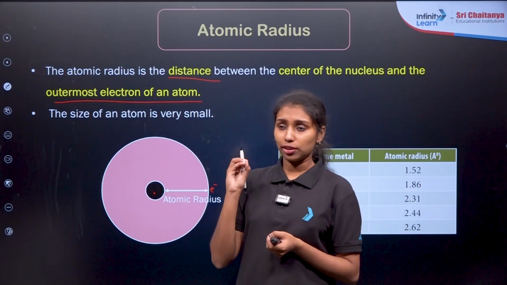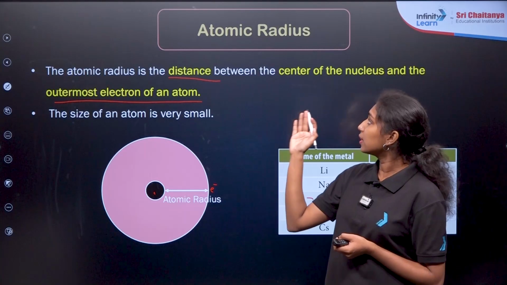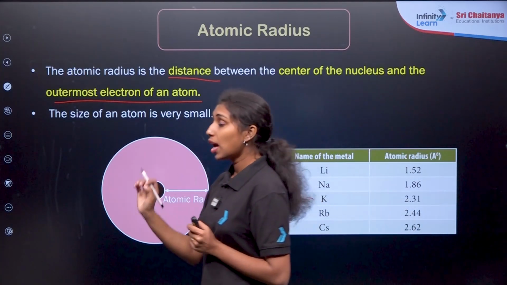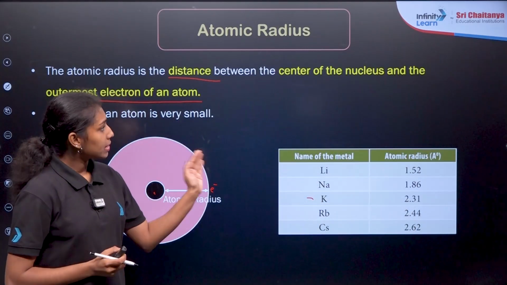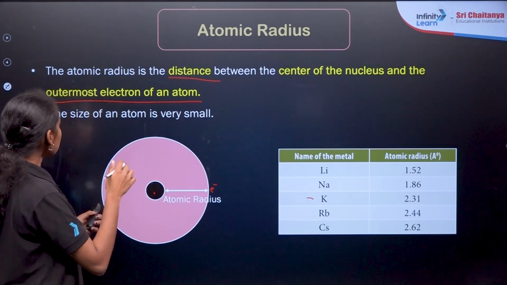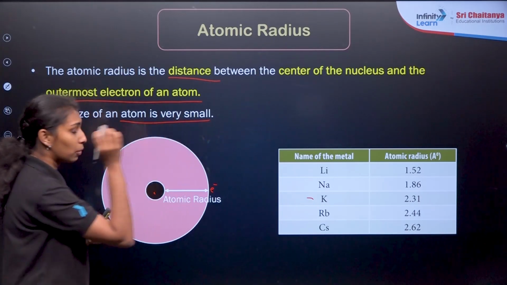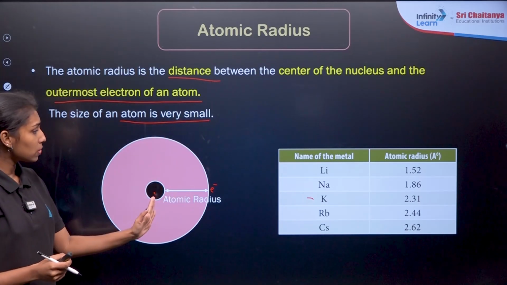So we can define the atomic radius as the distance between the center of the nucleus and the outermost electron of the atom. The size of an atom is very small, so its measurement will also be very small.